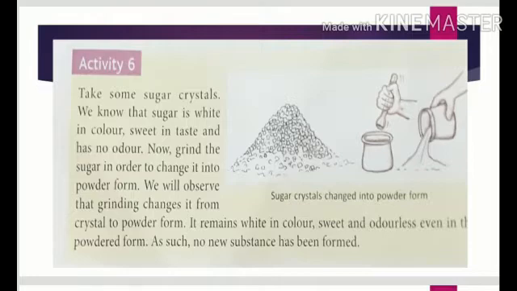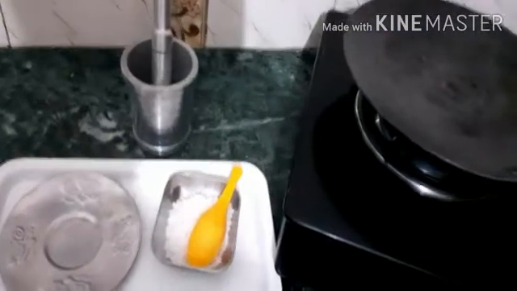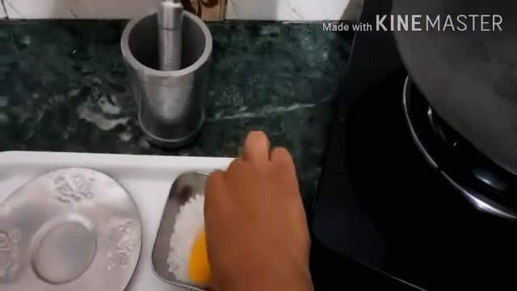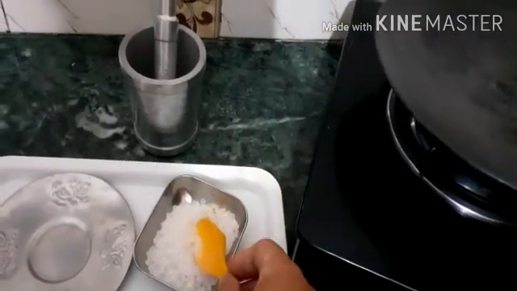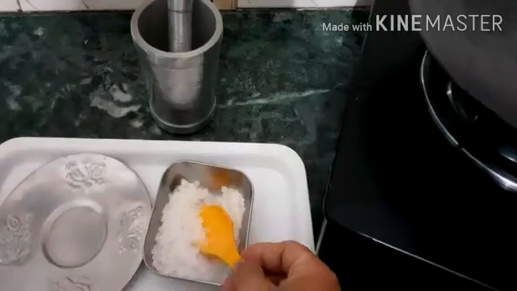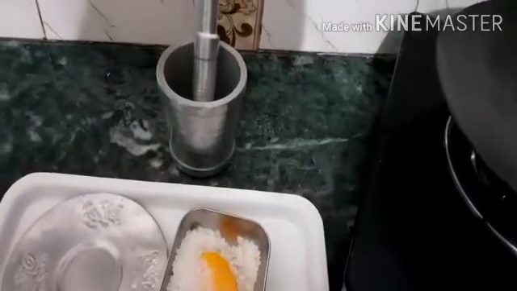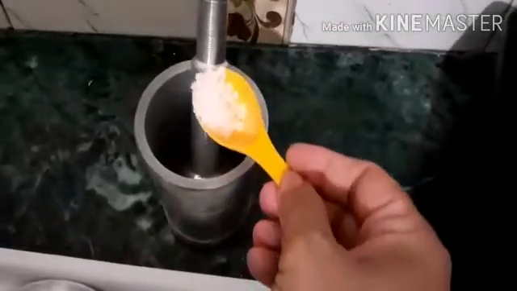The next activity, activity number 6, asks you to grind the sugar with the help of mortar and pestle. Here I'm just going to show you two activities in parallel. We are going to treat sugar in two different ways. I will put some of the sugar that is white in color on the tawa, and secondly I am putting some sugar in the mortar and pestle.